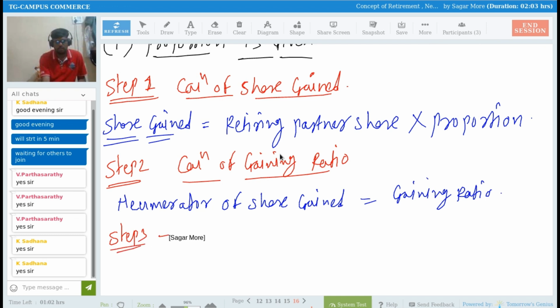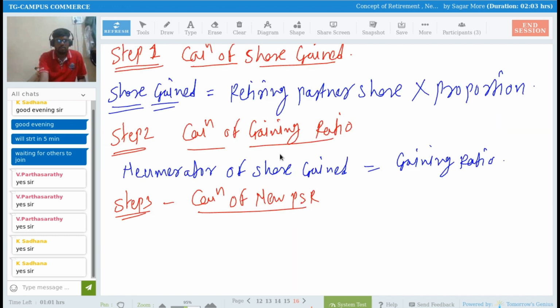Step number 3, calculation of new profit sharing ratio. So what is the formula?